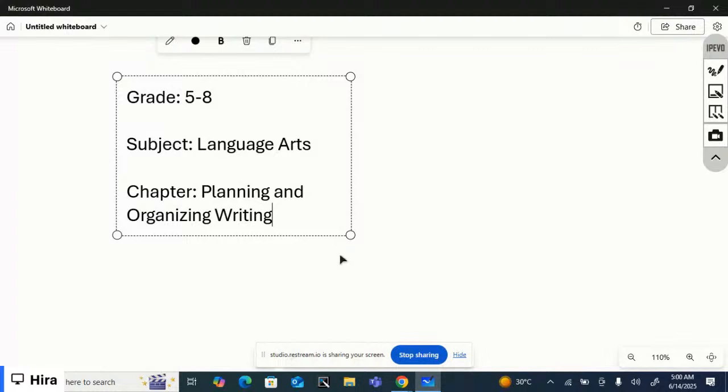To grade 8 English class, and the chapter that we are going to learn today is planning and organizing writing.